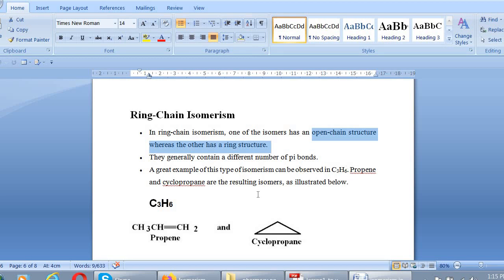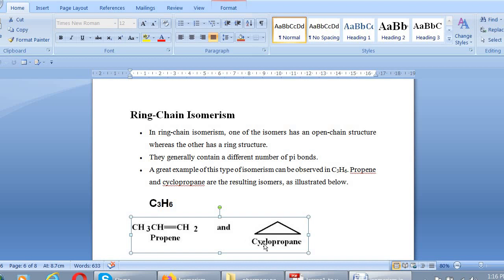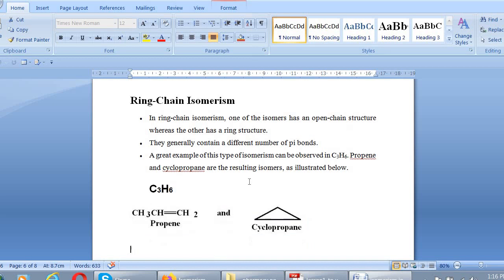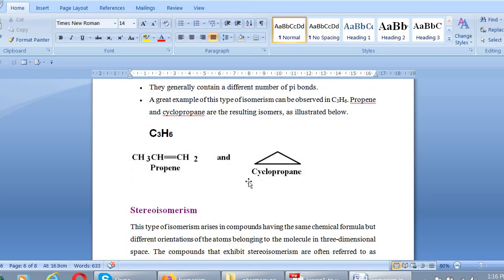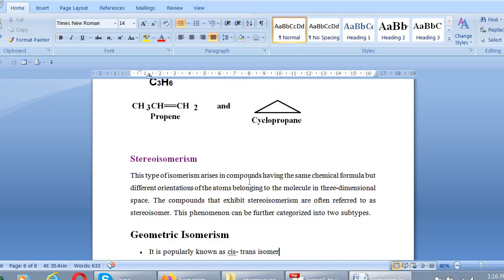This can be well explained with the help of an example. For example, the molecular formula C3H6. It can be rearranged in two different ways. The first one is propene and the other one is cyclopropane. Why is it known as ring chain isomerism? Because in this case, the first one is in the form of an open chain and the other is in the form of a ring. So these are known as ring chain isomerism. Now the second subtype, which is structural isomerism, I have discussed completely.